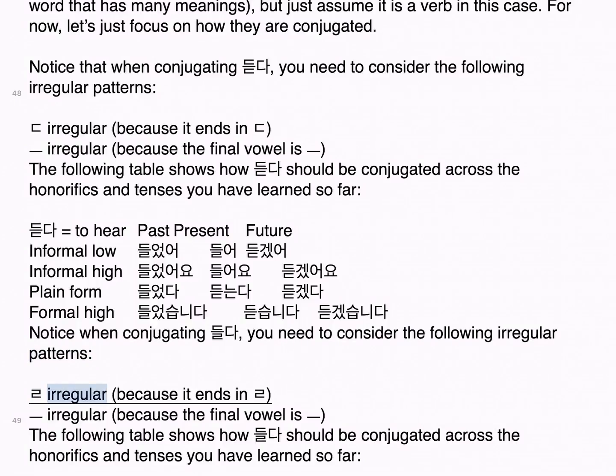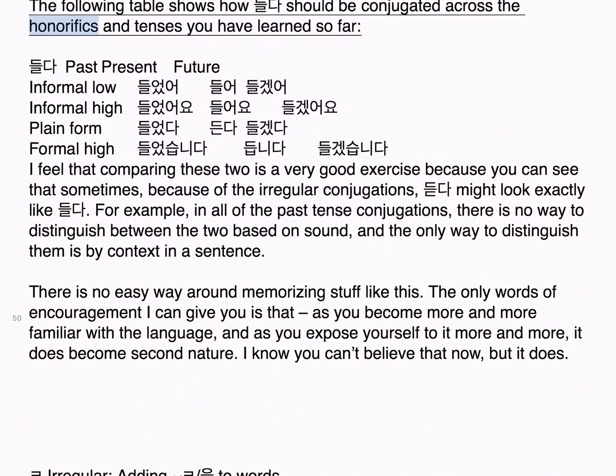리을 irregular, because it ends in 리을. 으 irregular, because the final vowel is 으. The following table shows how 들다 should be conjugated across the honorifics and tenses you have learned so far.